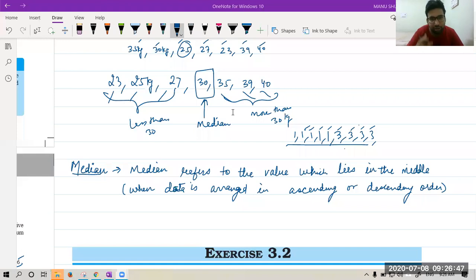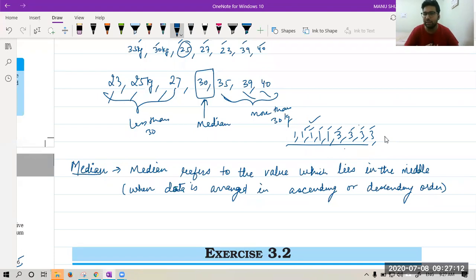Sir, how can median be done in descending? It is the same, beta. Just as we are arranging in ascending order, similarly you can arrange in descending order, you will get the same answer. Sir, if it is not given in ascending order, do we have to write it? No, no need to write. It is understood that you are arranging it in ascending order. Okay.